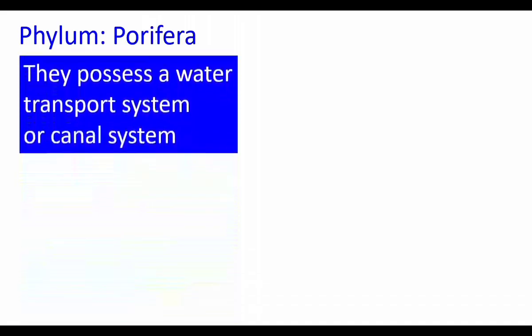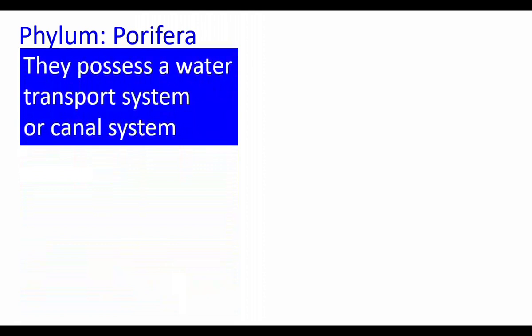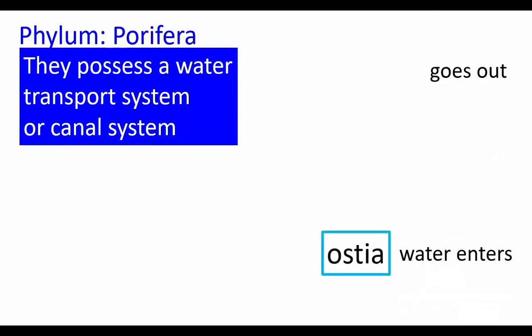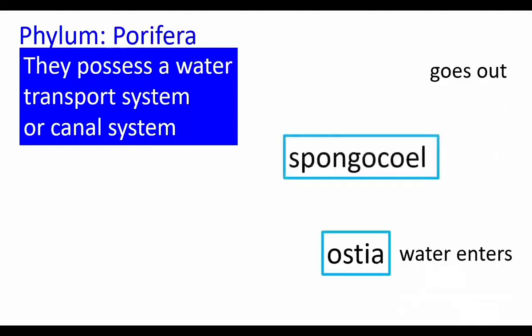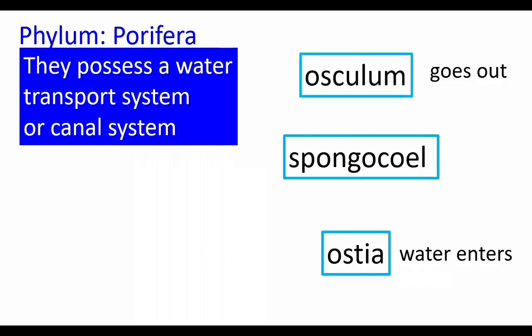They possess water transport system or canal system. Water enters into the body and water goes out of the body. That system is water transport system or canal system. Water enters into the body through ostia and water flows through spongocoel. Spongocoel is the cavity found inside the body of sponges. And water comes out through osculum.